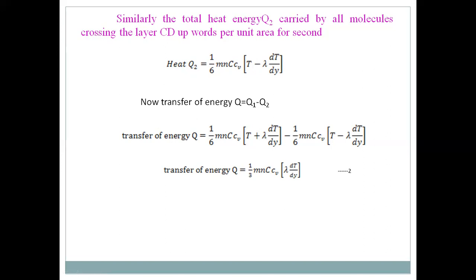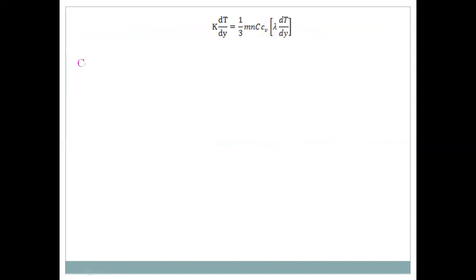Equations 1 and 2 are equal, because equation 1 is Q is equal to K into dT by dy, and equation 2 is Q is equal to 1/3 m n c CV lambda dT by dy. So K into dT by dy is equal to 1/3 m n c CV into lambda into dT by dy. The dT by dy cancels on both sides, so that the coefficient of thermal conduction K is equal to 1/3 m n c CV lambda. So this is the required equation for the coefficient of thermal conduction.